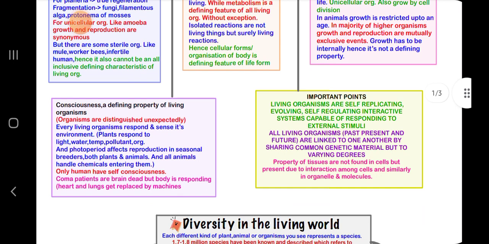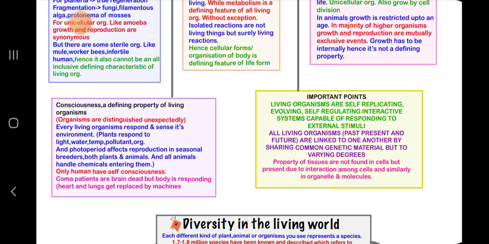Then consciousness, a defining property of living organisms. Every living organism responds to and senses its environment, and only humans have self-consciousness. Coma patients are brain dead but the body is responding. Heart and lungs get replaced by machines.